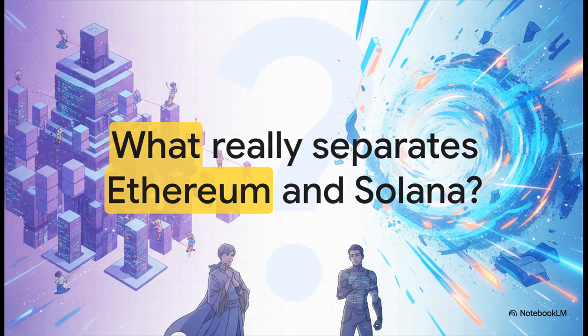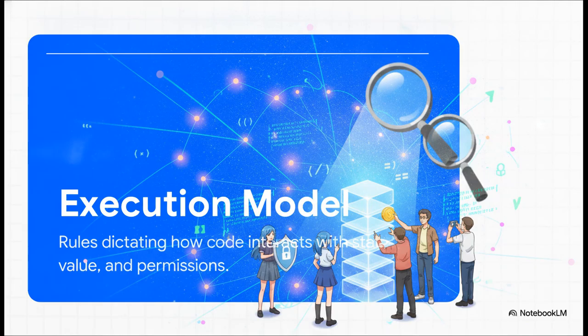You already know they're both programmable blockchains. You know they both let devs build decentralized apps, lending protocols, and exchanges that run deterministically without a central operator. That's the shared promise. But the real separation isn't about speed. The separation is about the invisible physics of their respective universes. And those physics? They're defined by the execution model.